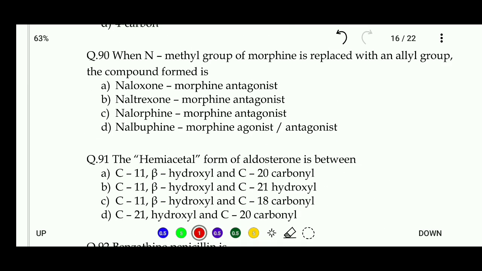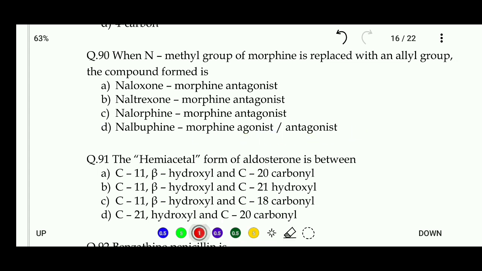Last question of this part, last question of part 3, question number 90: when N-methyl group of morphine is replaced with an allyl group, the compound formed is naloxone, morphine antagonist; naltrexone, morphine antagonist; nalorphine, morphine antagonist; nalbuphine, morphine agonist antagonist.